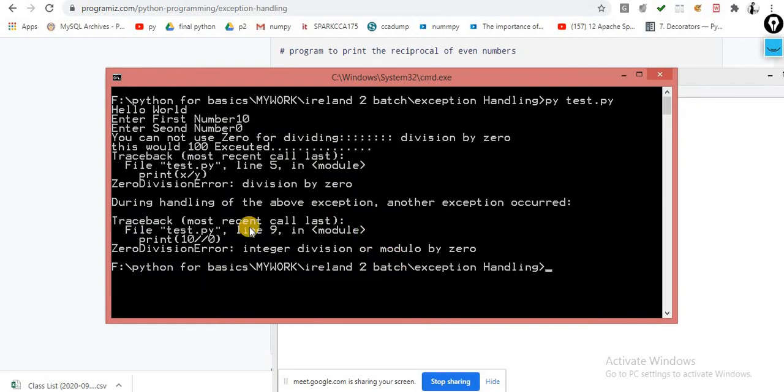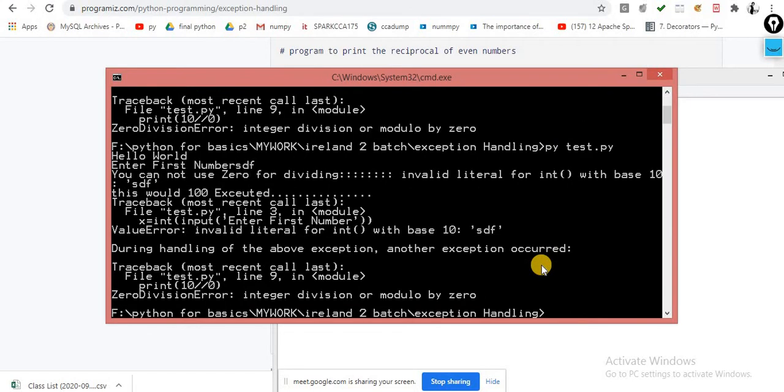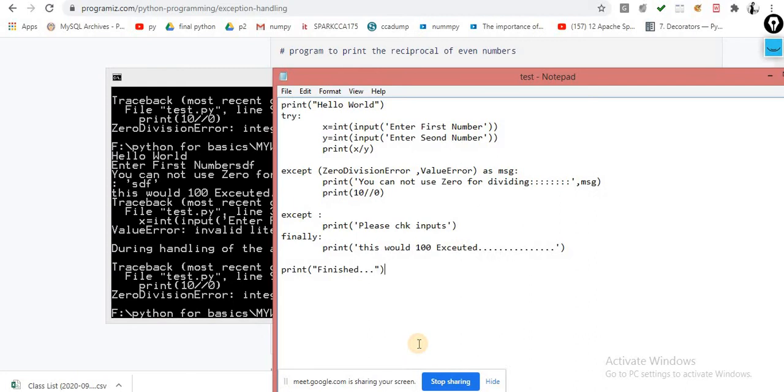Zero division error, divide by 0. Okay, I will confirm it, don't worry about it. If an exception occurs inside the except block, will finally work or not? I am not sure about this point, but I think it should work. Finally should always work.